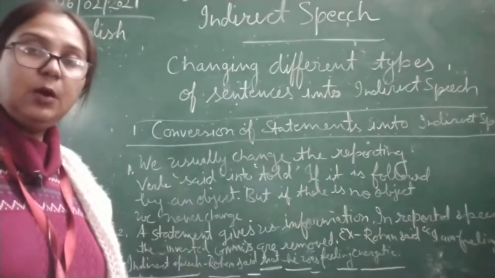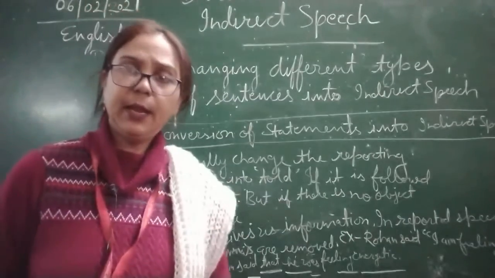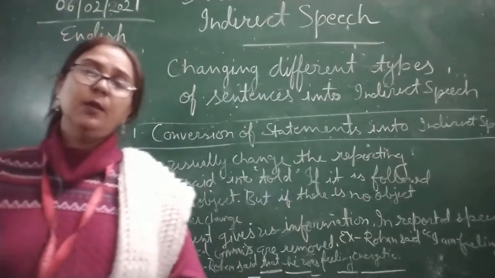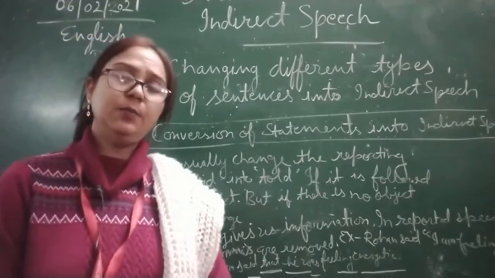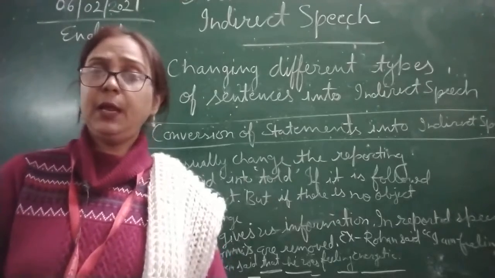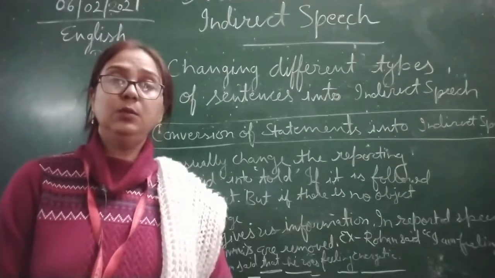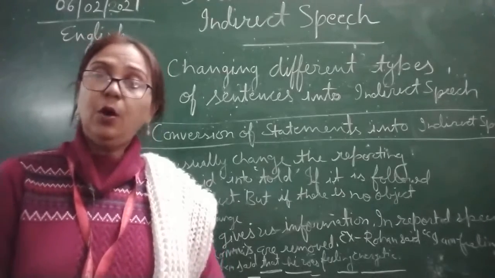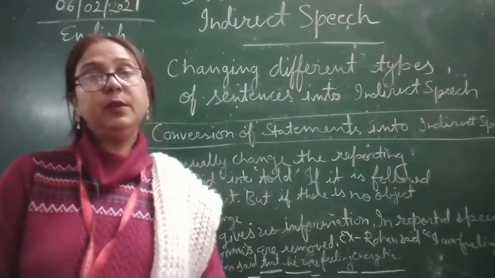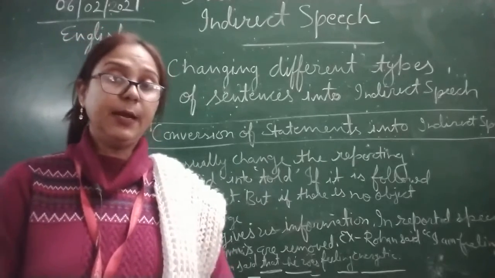Okay children, now let's move to the next rule. While writing indirect speech, if we are showing time, place, these types of things, or if an object is followed, we can use many words in place of said and told.